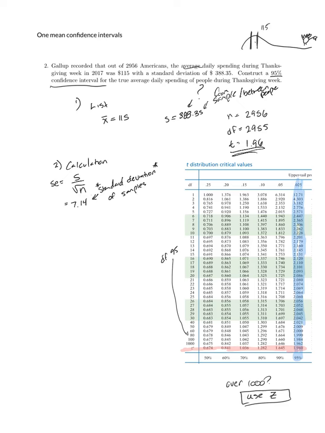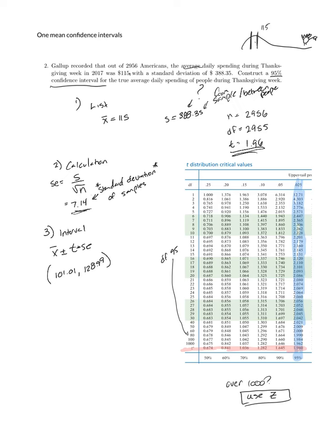That is, if I took a whole bunch of samples of 2,956 people, how much variation do I see between those samples themselves? Not every sample would have an average of 115, some might be higher, some might be lower, so this is the estimate of how much variation I would see between samples. Step 3 is my interval. When I go to calculate my interval, I'll take x bar plus or minus t times SE, keeping 2 decimal places in this, lower of 101.01 and upper of 128.99.